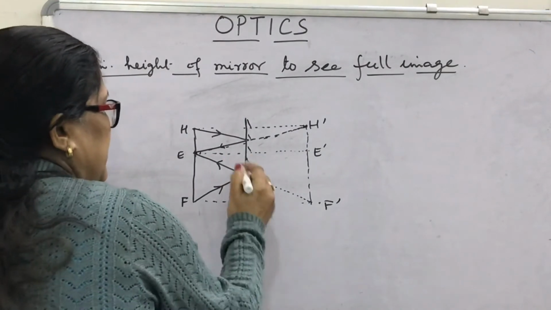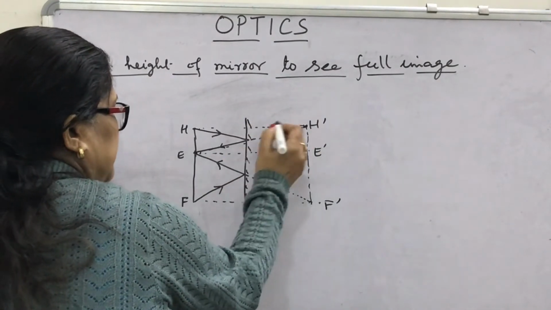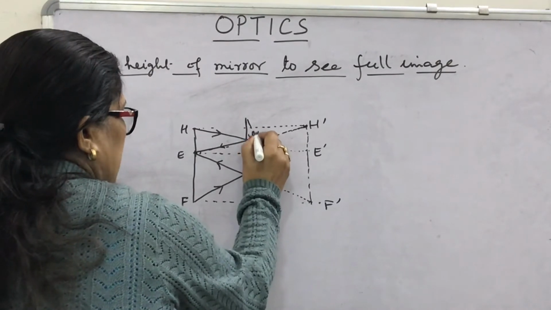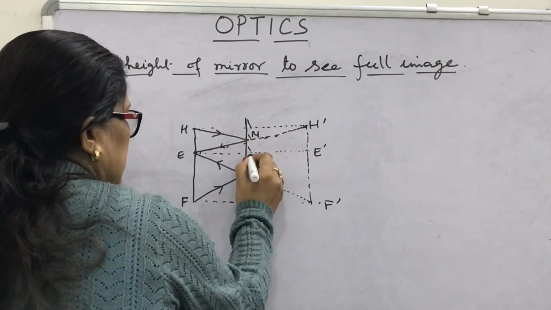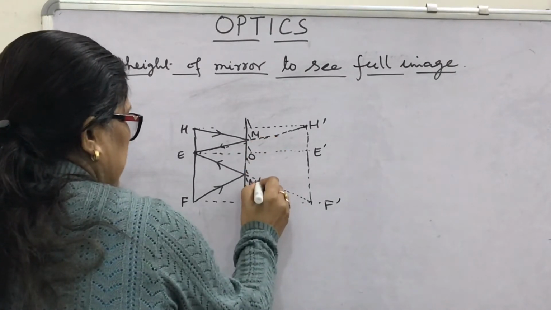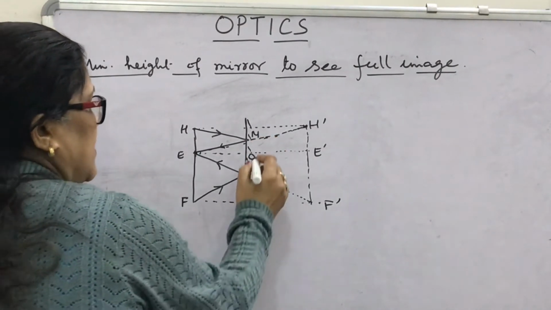Now put the names here: suppose this point is M, this point is O, and suppose this is M dash, okay.